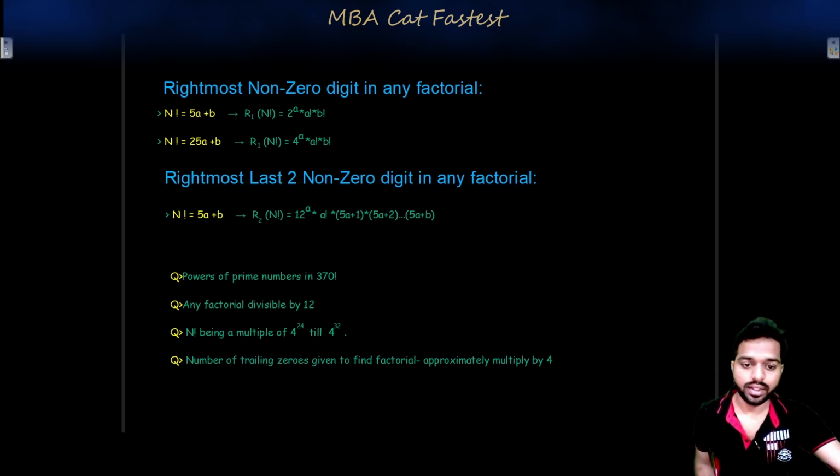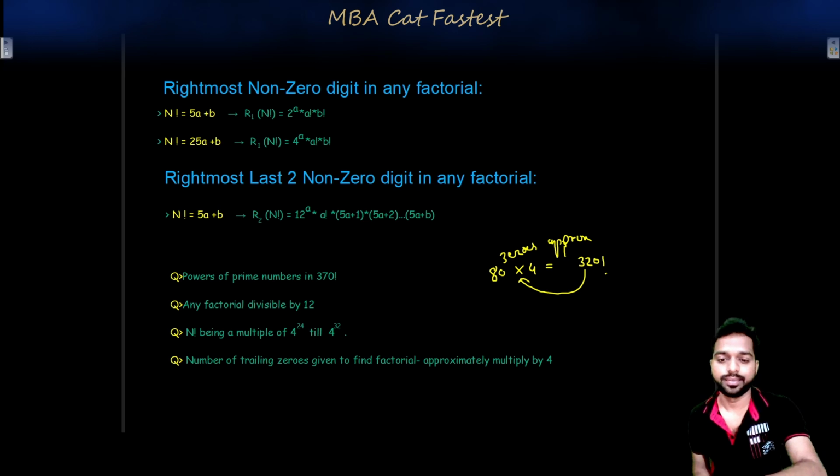Now, the number of trailing zeros in a factorial is approximately multiplied by 4. Okay. What does this mean? Let's say you want to find a factorial with number of trailing zeros 80. So this is a rough rule, not a formula. You multiply this by 4, so you will get 320. So 320 factorial will have approximately 80 zeros. Approx. Right? Moving ahead.